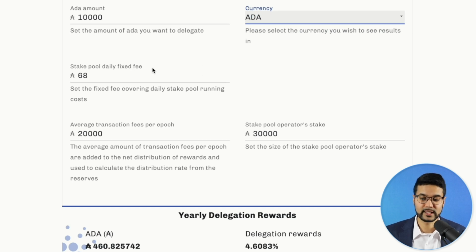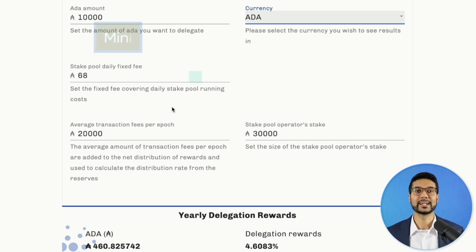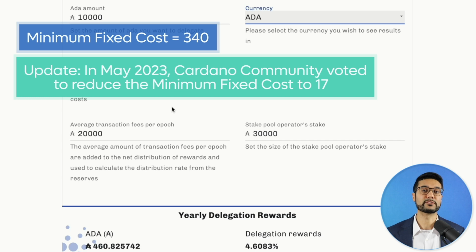The stake pool daily fixed fee. This ties into that minimum fixed cost which we learned about in the stake pool parameters lesson, with 340 ADA being the minimum fixed cost currently for stake pools. 68 is going to be a daily fixed fee. So 68 times 5, there's 5 days in one epoch, equals 340 ADA.